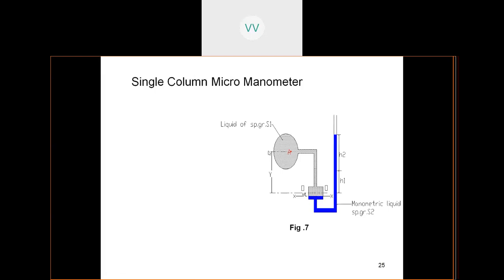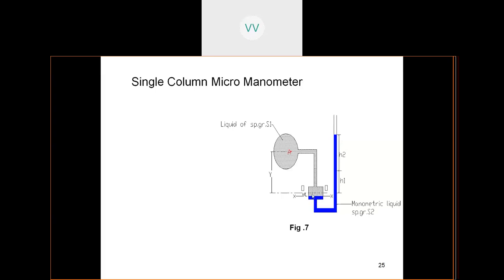Here, look, you have a liquid of specific gravity S1 in this left-hand pipe. A micromanometer is a device in which you have a thin pipe and then the area of the pipe is going to be increased. As the area increases, you have a U-tube manometer continued.